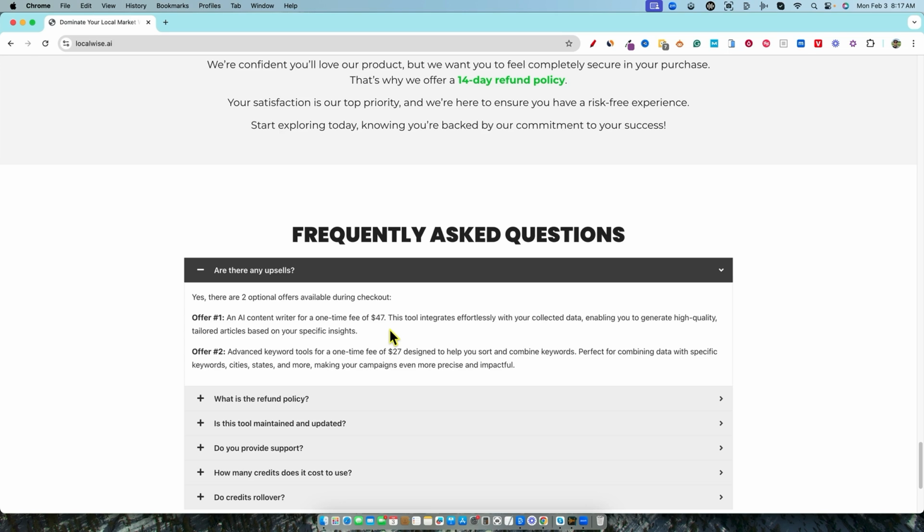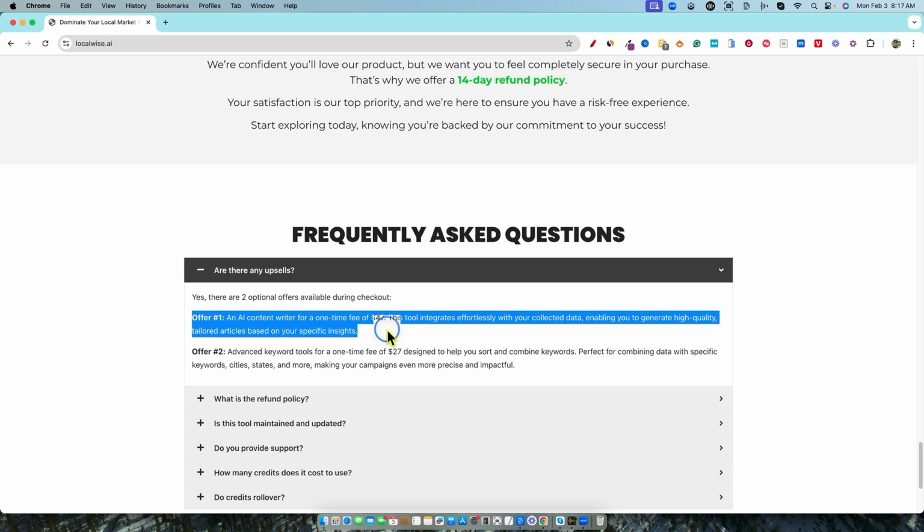You do all your keyword research in LocalWise, and then you would just go over to your preferred AI content creation tool, go write the content, and then you would go and put it into your site. But if you pick up the offer one, you'll click a button and it'll literally write it for you inside of here. Now, I don't know if it connects to your website or not, and I don't have access to this. I don't think I'll be demoing this particular part today.